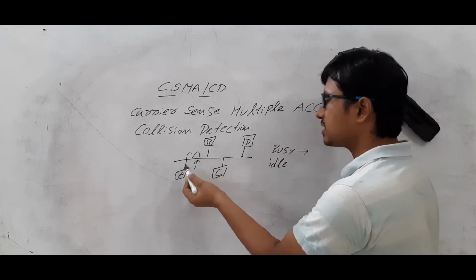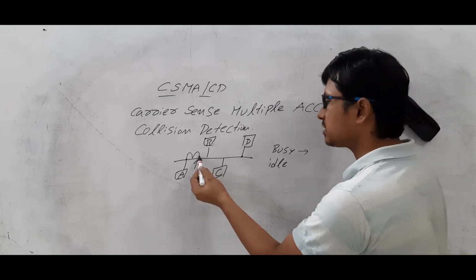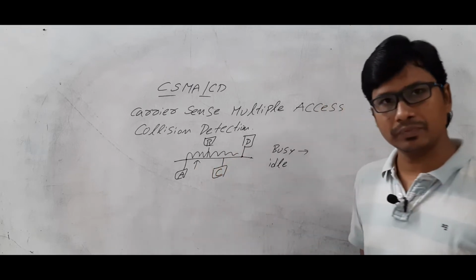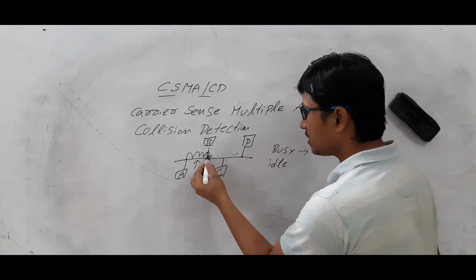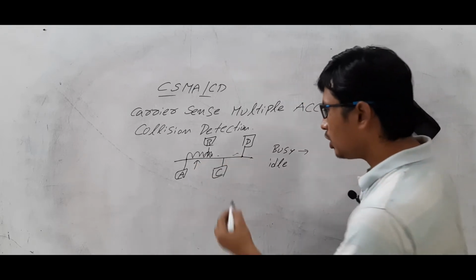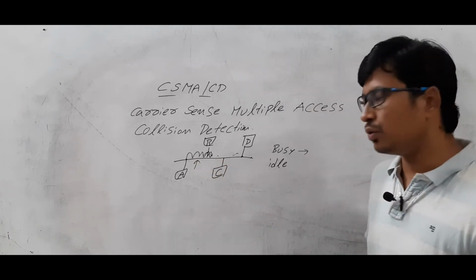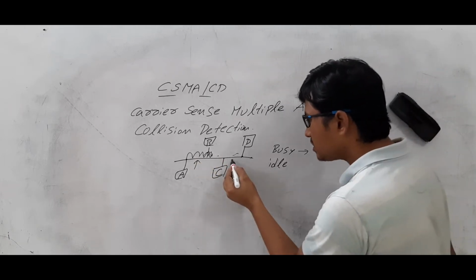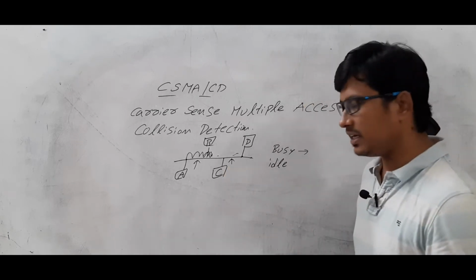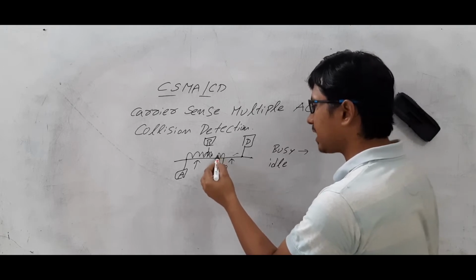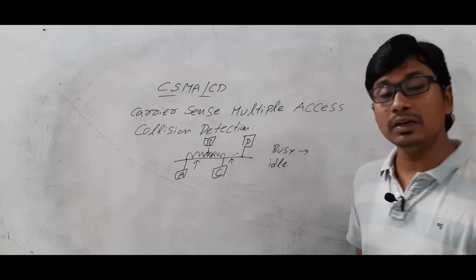Now let's take that A senses the channel and the channel is idle. It starts sending the frames to node D. Let's take that the packets have reached up to here. In the meantime, node C wants to send packets to node B. Node C will also sense the channel. As the channel is idle, it will also send the packet to node B. Now these two packets will collide.